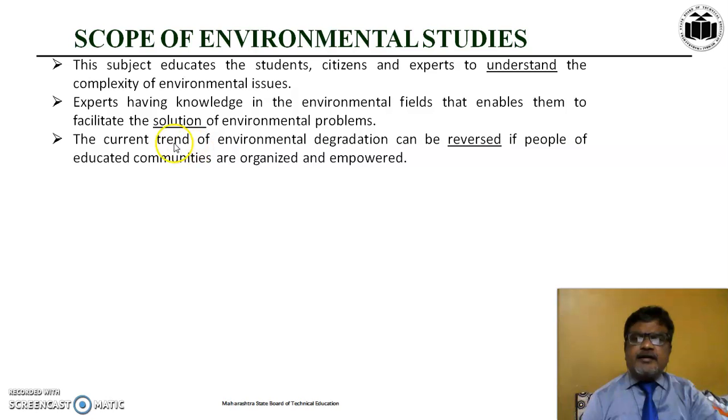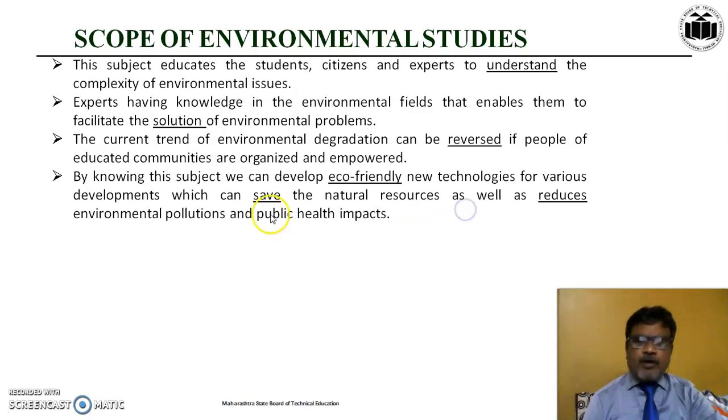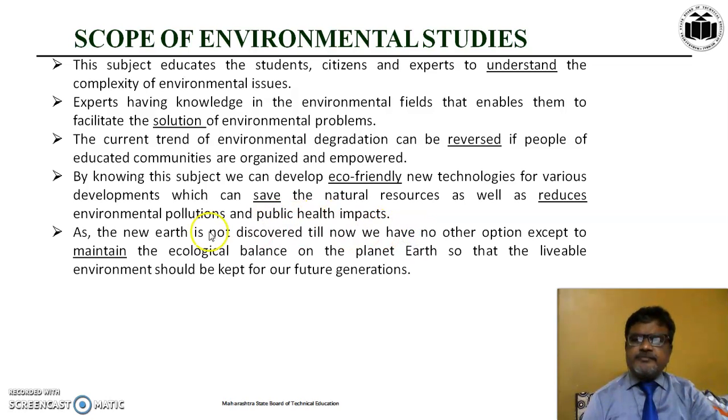The current trends of environmental degradation can be reversed if the people of educated communities are organized and empowered. By knowing this subject, we can develop eco-friendly technologies, and by this we can save natural resources as well as reduce environmental pollution and impacts on public health.